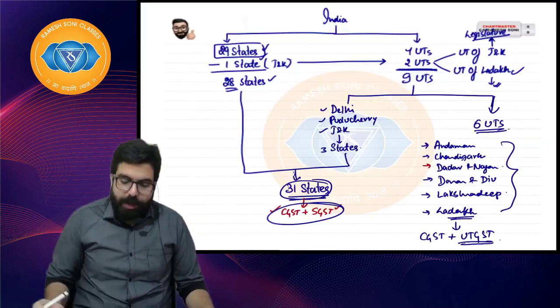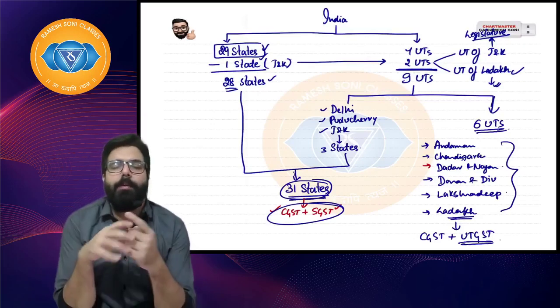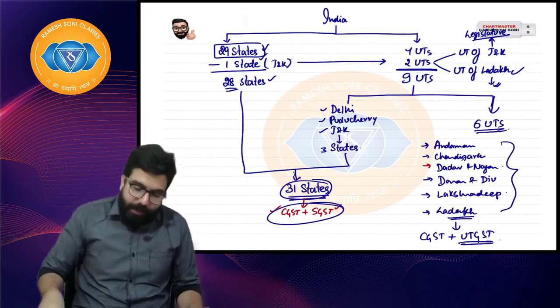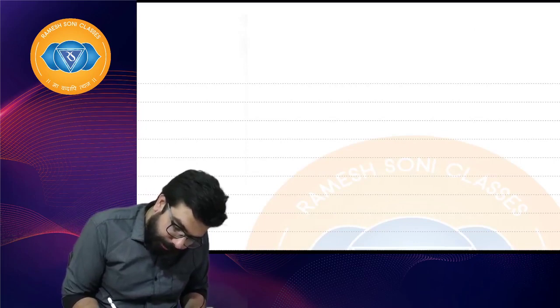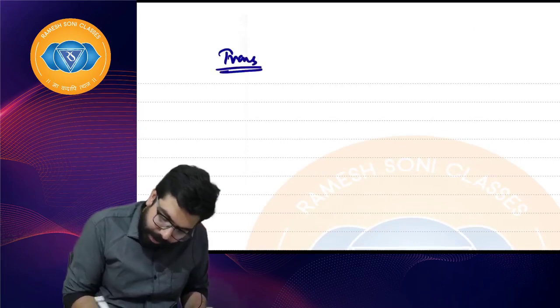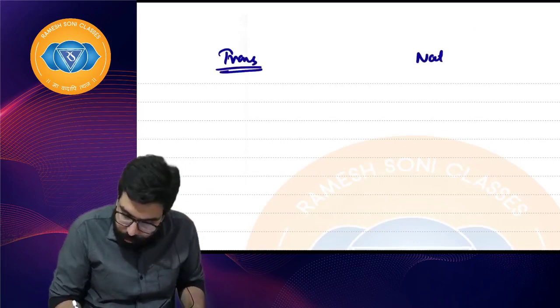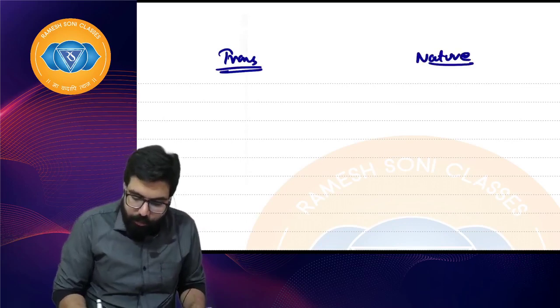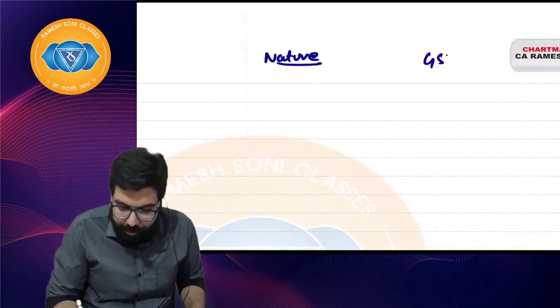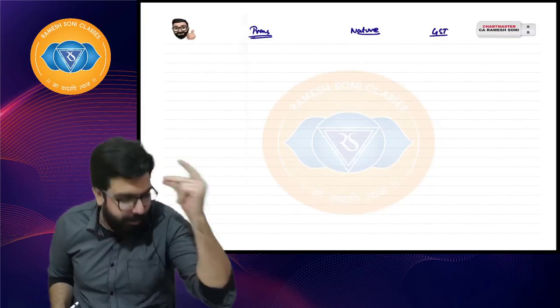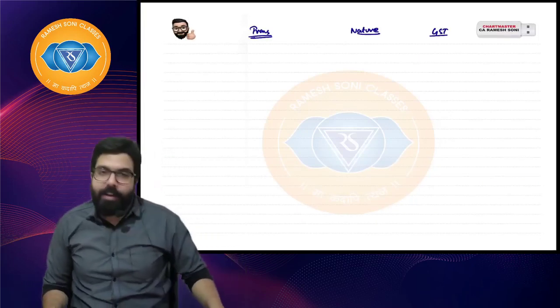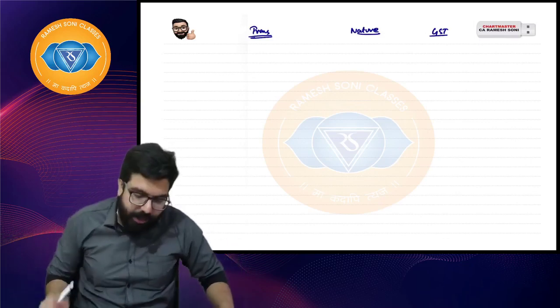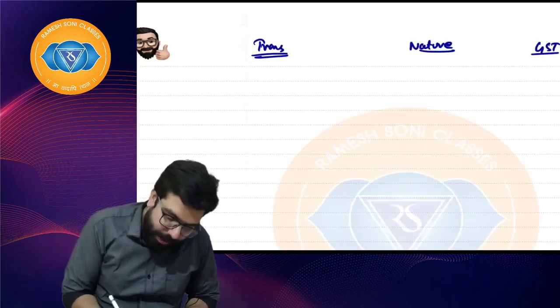So now if I go ahead and ask you a question, sir, goods are sold between everyone here. Transaction happened and the nature you will have to tell, and you will have to tell me the GST. Okay, okay sir, we will tell. We are ready. Everyone is ready. Shruti and then Mridula, Shreyas, everyone is ready. Ishwar, everyone is ready. Yes sir, we are ready. Let's go ahead and talk.